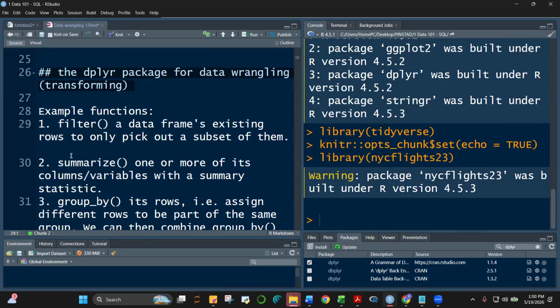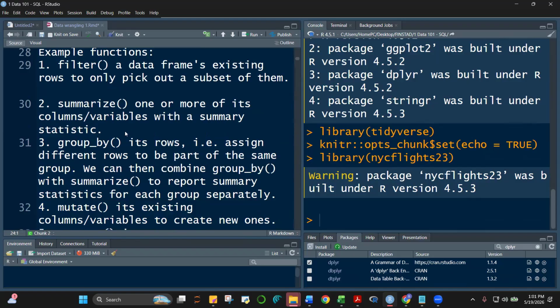So some examples of that are filter, okay, when you're going to pick out only select observations from a data set, and then summarize. When you want to come up with a summary, let's say you want to get the mean or the standard deviation, one metric or median, etc. And then you can partner summarize with group by.